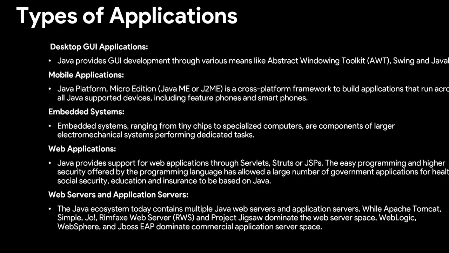Java provides GUI development through various means such as the Abstract Windowing Toolkit (AWT), Swing, and JavaFX. In mobile applications, Java Platform Micro Edition, Java ME or J2ME, is a cross-platform framework to build applications that run across all Java-supported devices, including feature phones and smartphones. Embedded systems. Embedded systems ranging from tiny chips to specialized computers are components of larger electromechanical systems performing dedicated tasks, and these use Java.